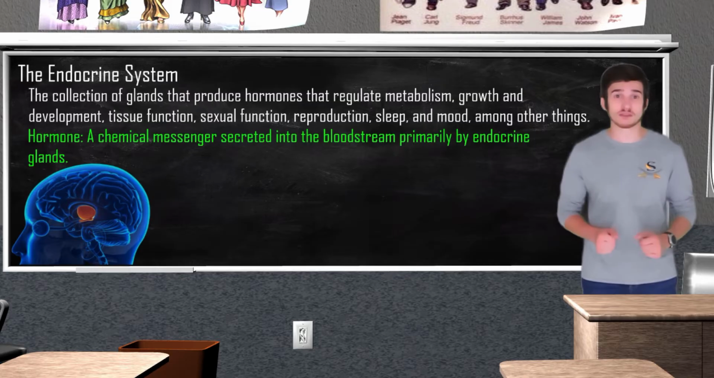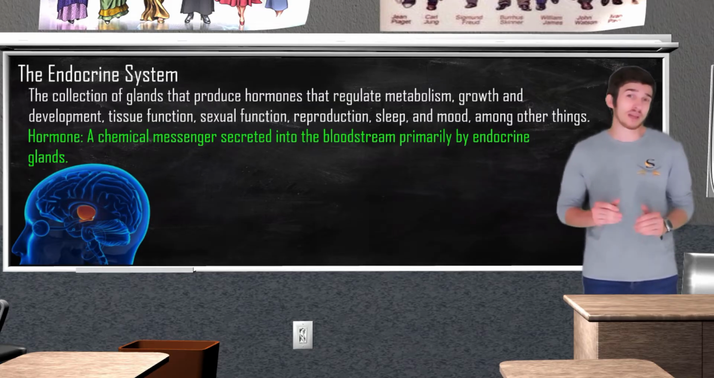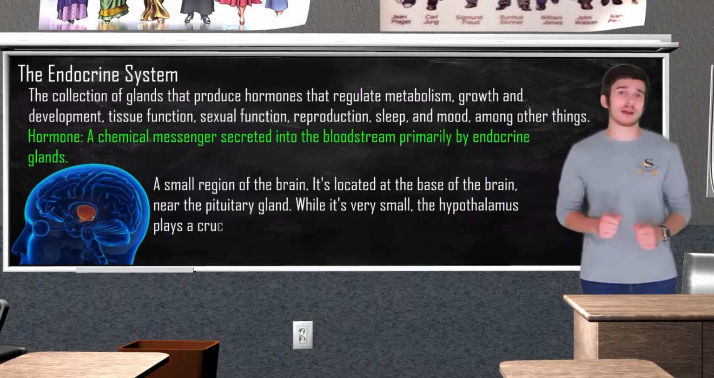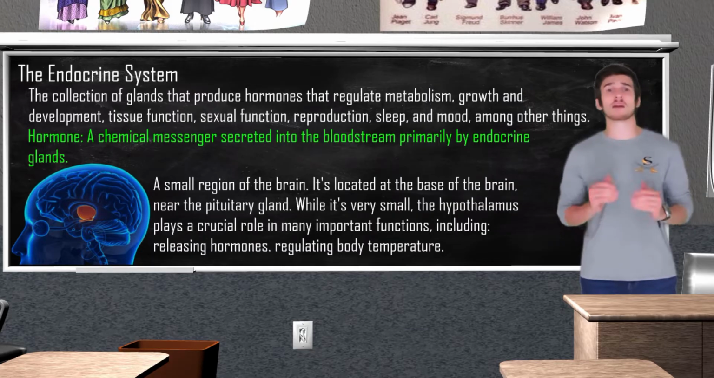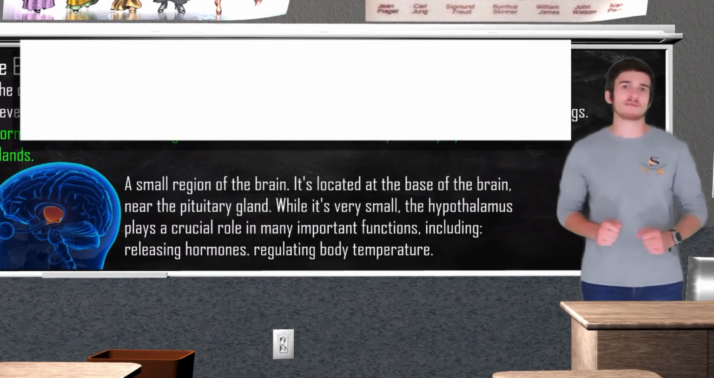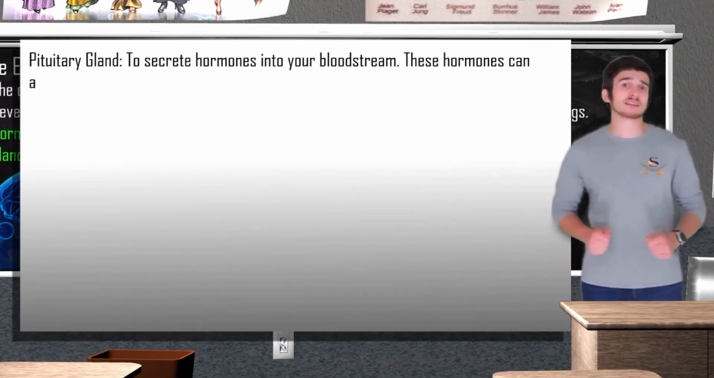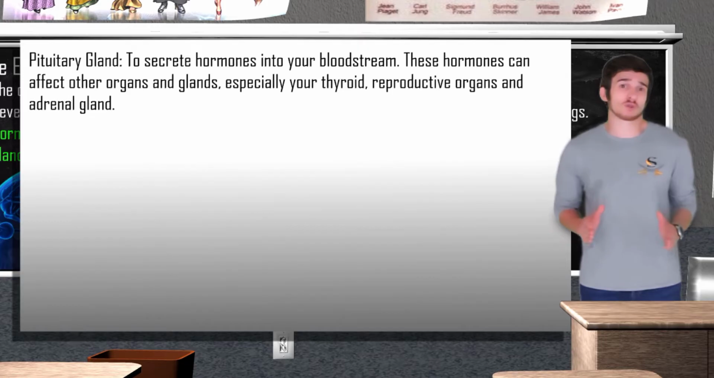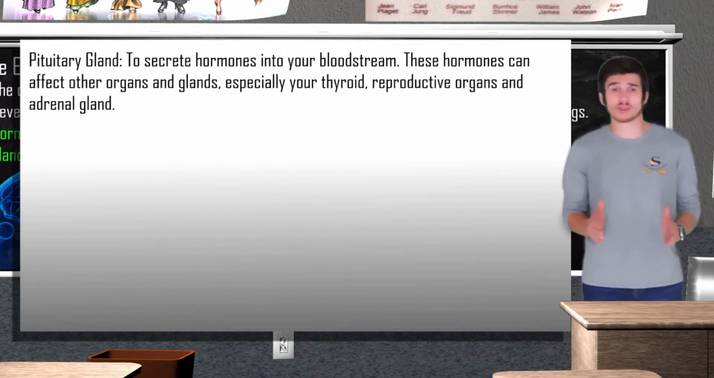Here we have the hypothalamus, a small region of the brain located at the base of the brain. While the hypothalamus is very small, it plays a very crucial role in regulating the endocrine system. Neighboring the hypothalamus, we have the pituitary gland. The pituitary gland is considered the master gland because it controls the activity of most other hormone-secreting glands.